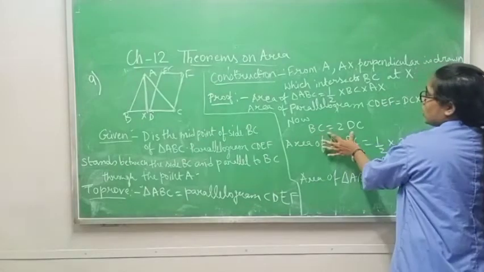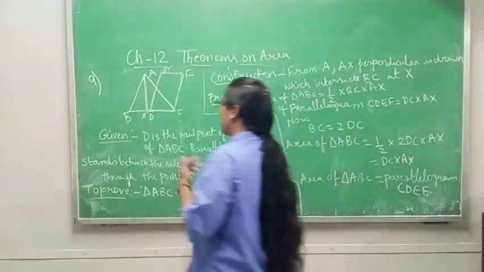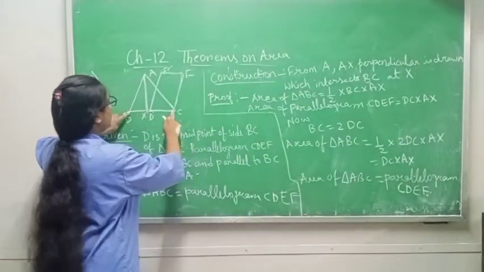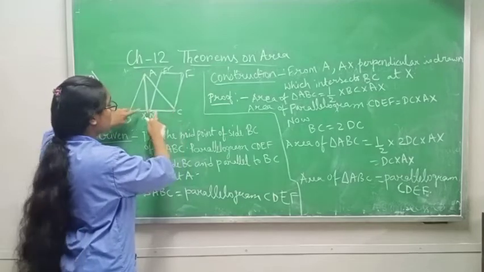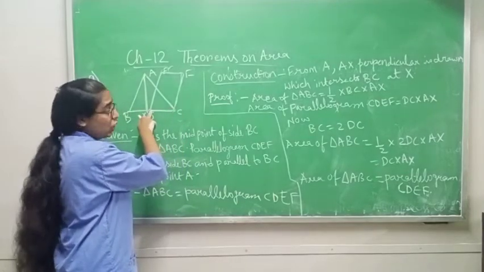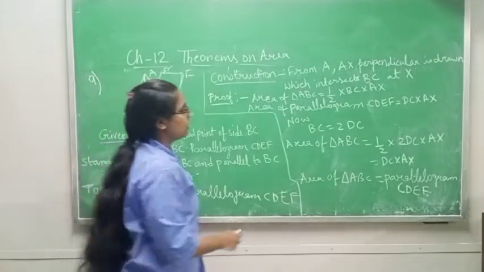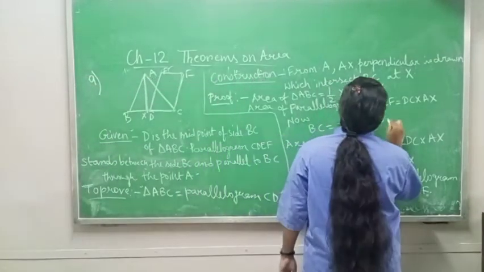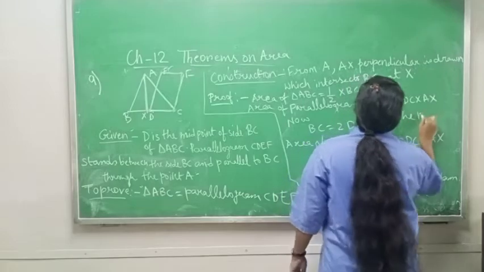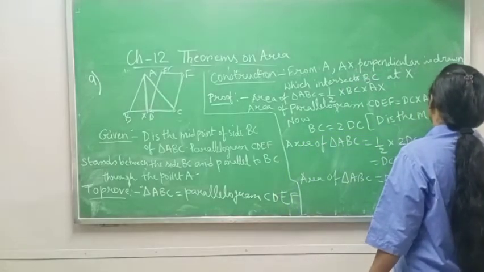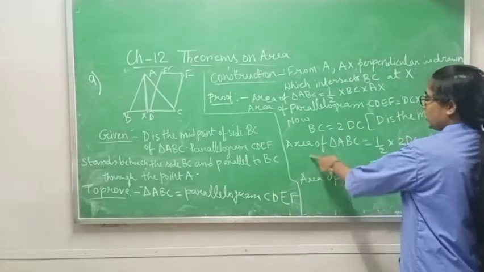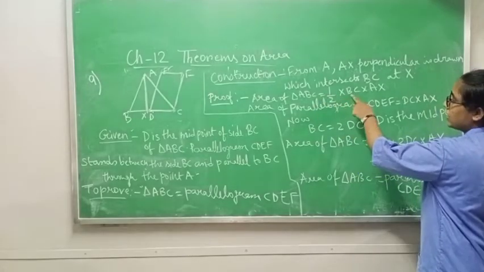Now BC is equal to 2 times DC, because D is the midpoint of BC. In the reason you can write that D is the midpoint. Now area of triangle ABC is half base into height.